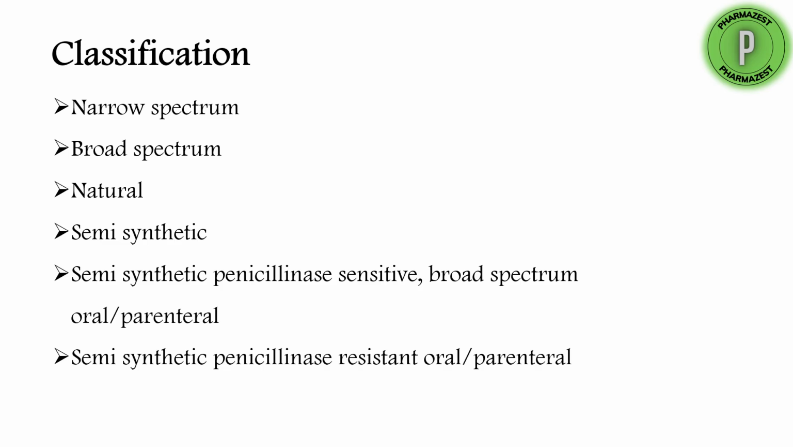Then natural and semi-synthetic, based on the source, how they were obtained. If they are obtained naturally, they are called natural penicillins. That means the fermentation of the mold called Penicillium chrysogenum gives the basic extract of penicillins. So we have penicillin G and penicillin V. Only these two are the natural penicillins.